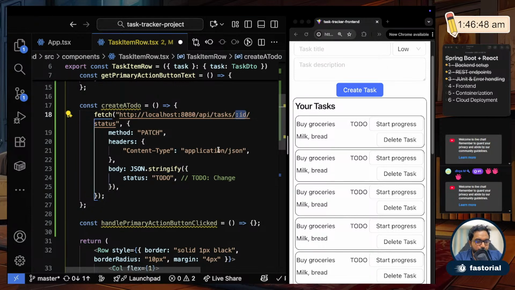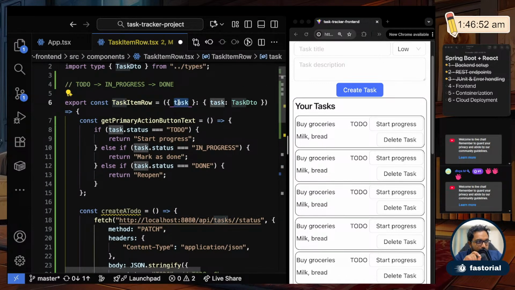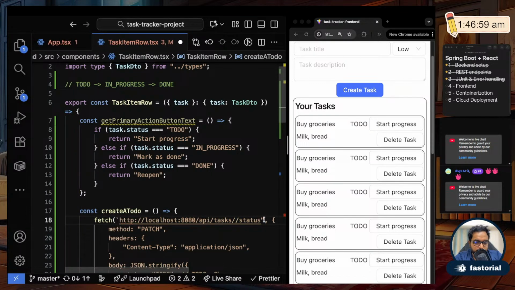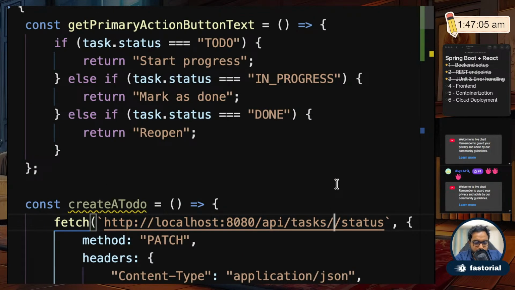ID should come from where? ID should come from the task itself. What is the current task? It's ID. Fine. So to get that, I will change this into this string substitution format. If it is double quote, you can't do this. So you can't do this.